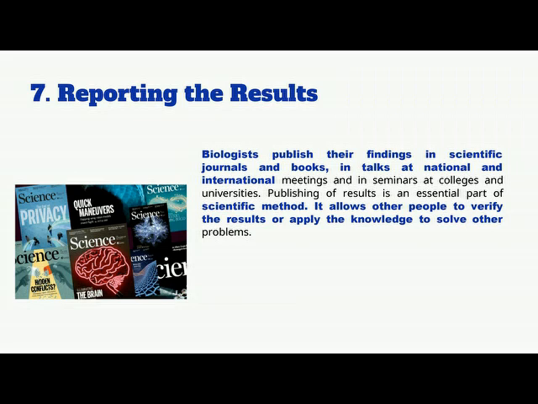Reporting the results. Biologists publish their findings in scientific journals and books, in talks at national and international meetings, and in seminars at colleges and universities. Publishing of results is an essential part of the scientific method. It allows other people to verify the results or apply the knowledge to solve other problems. Scientists always report their results on different platforms so that other people know about it and use their rules and methods to solve their own problems in different ways.